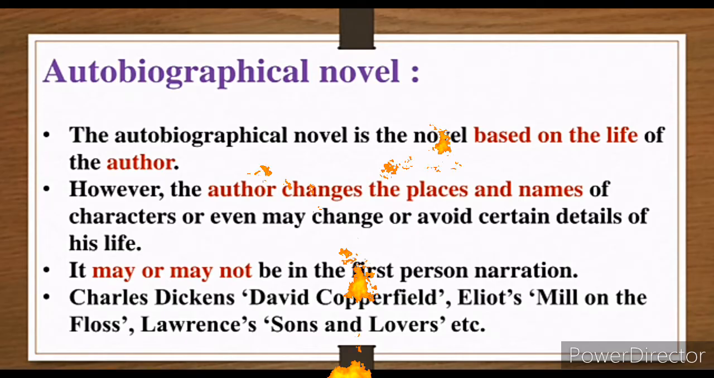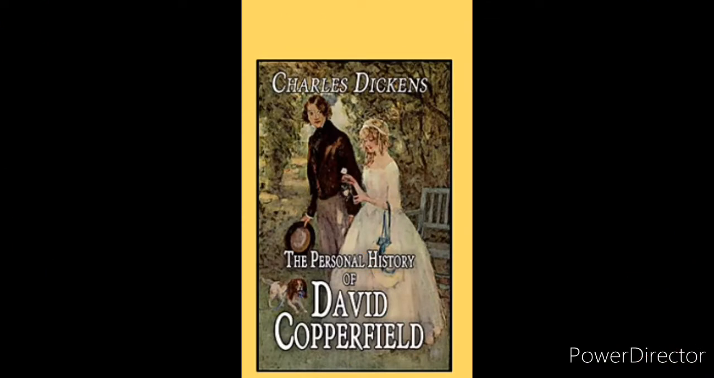The best example is present in the slide, that is Charles Dickens' David Copperfield, where you can see he did not present from the start that he is actually Charles Dickens. He takes fake names or changes the name of the character, so this is a privacy the writer keeps, and he may have the freedom to change or avoid details about the life. See that David Copperfield in real life is Charles Dickens.